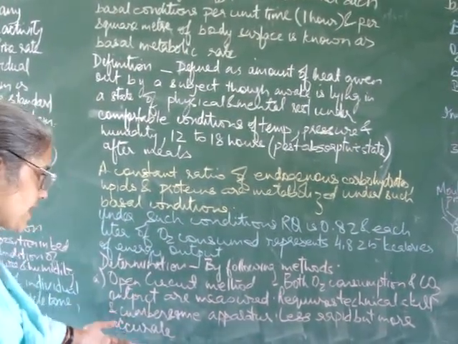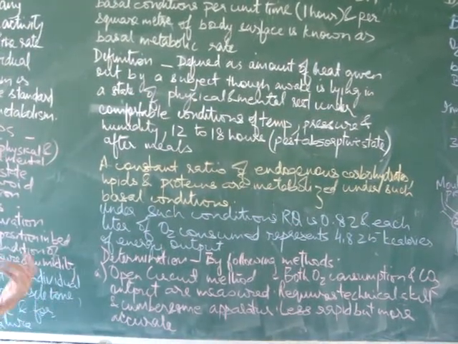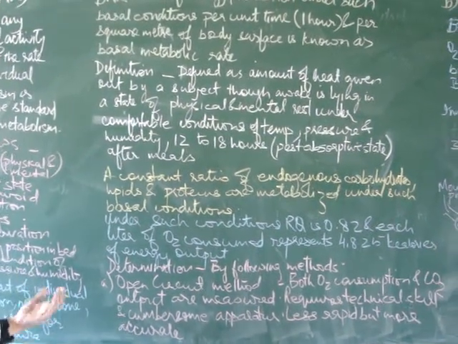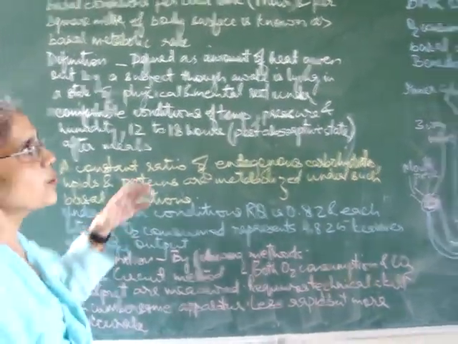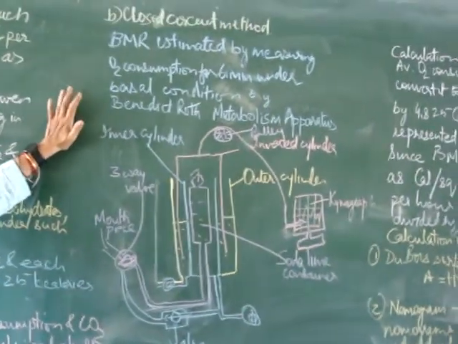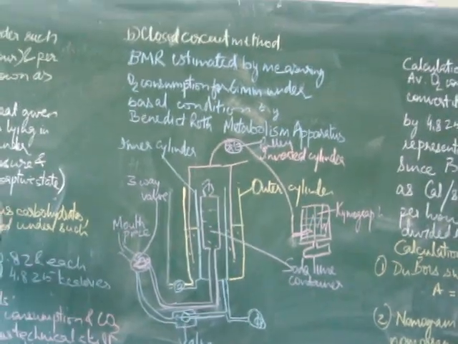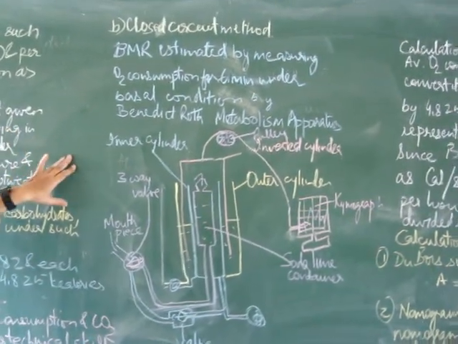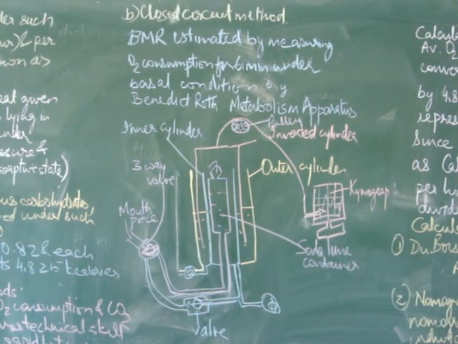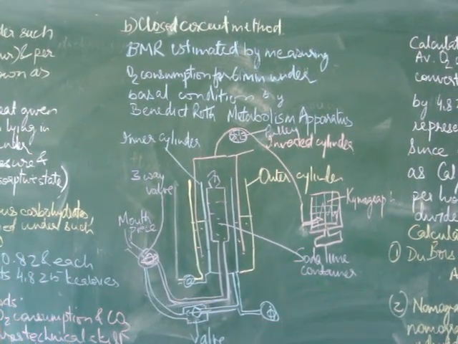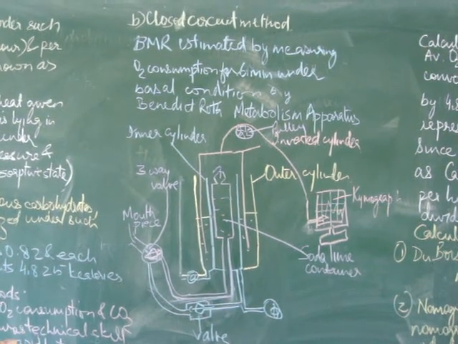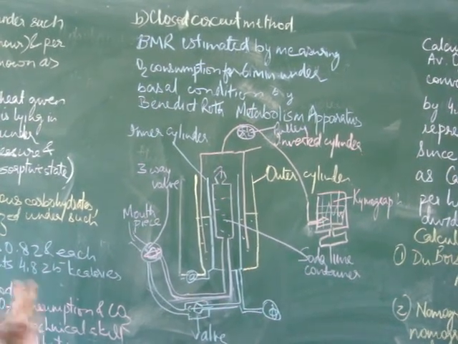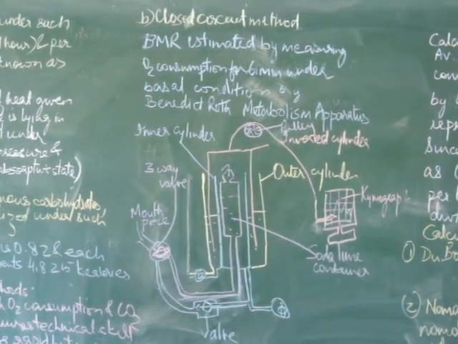Requires technical skill and a very cumbersome apparatus is required. It is less rapid but more accurate. But another method is the closed circuit method. Here BMR is estimated by just measuring oxygen consumption for 6 minutes under basal conditions. And this is less accurate but gives quite close values and is efficient also if we require the results quickly.